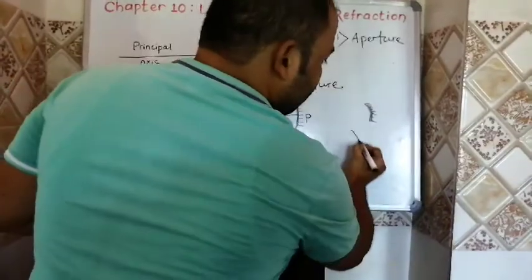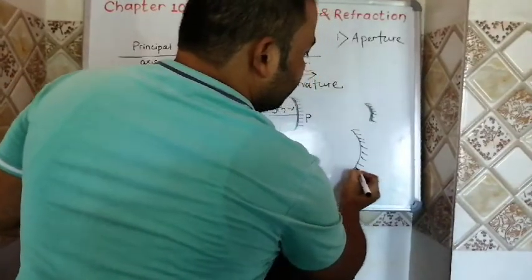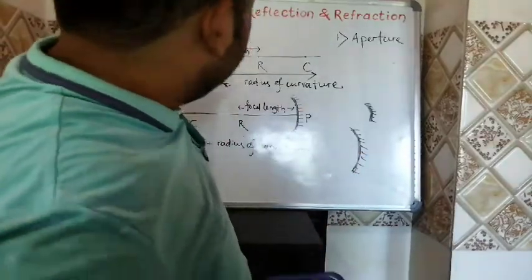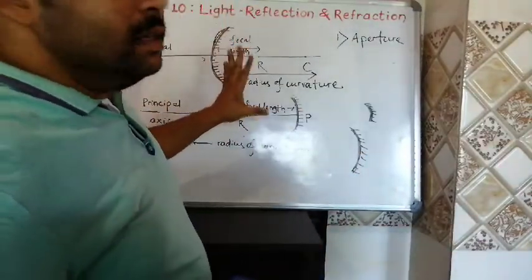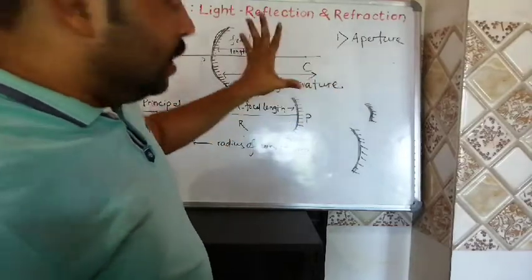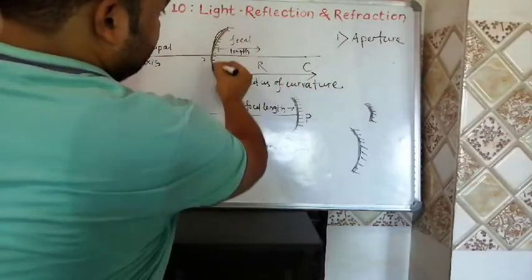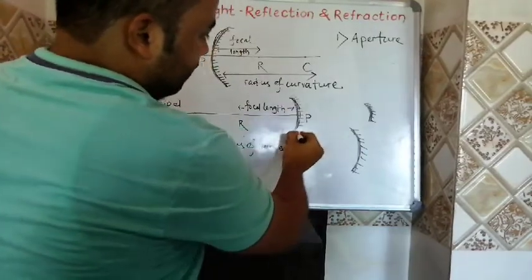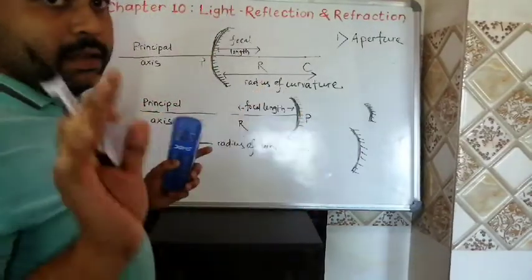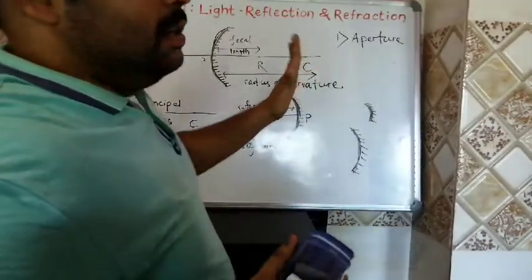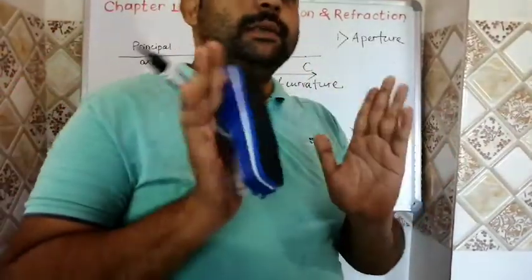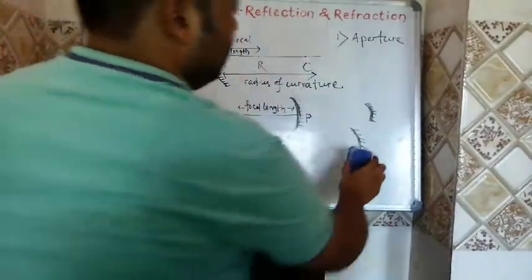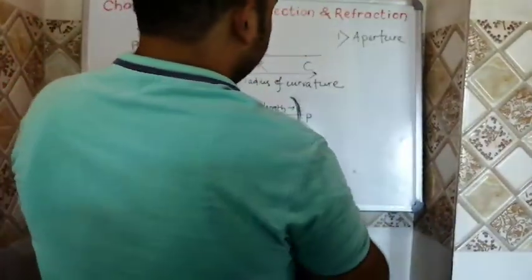If we are keeping a mirror of this size, then what will happen? This is the length of the reflecting surface. So the length of the reflecting surface, that is called your aperture. In the first case, this is the length, or you can say this is the aperture. In the second case, this is the length, or this is the aperture of the mirror. So aperture is nothing but the length of the reflecting surface of the mirror. This is the first one. Then comes the second one,